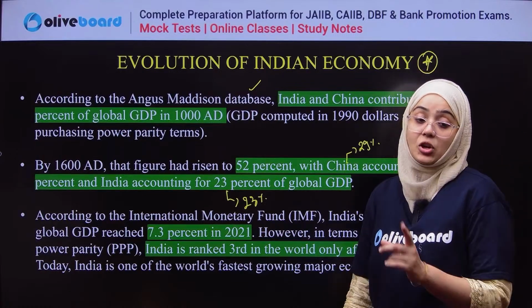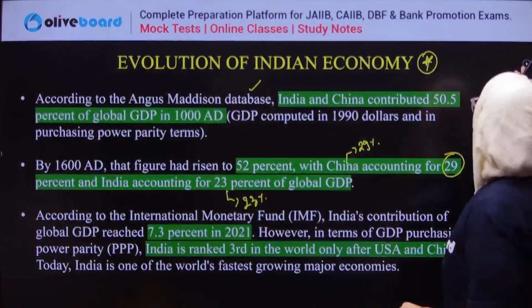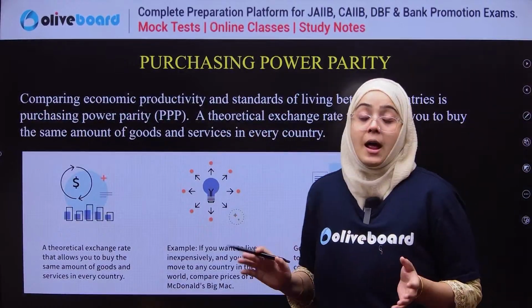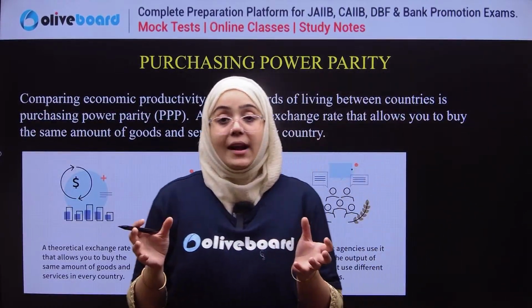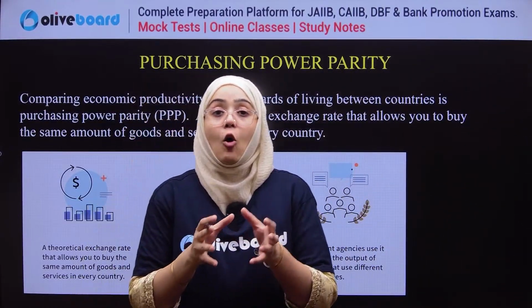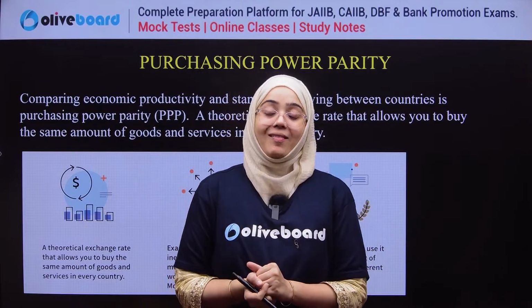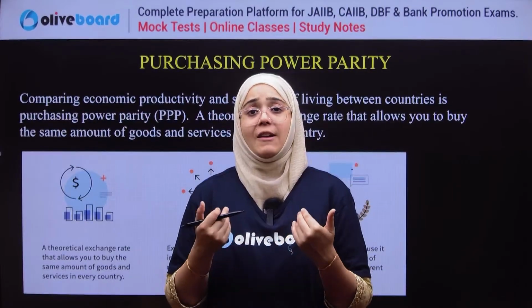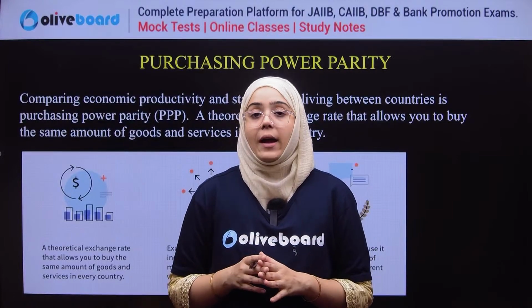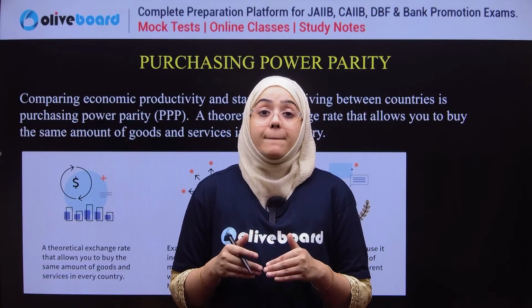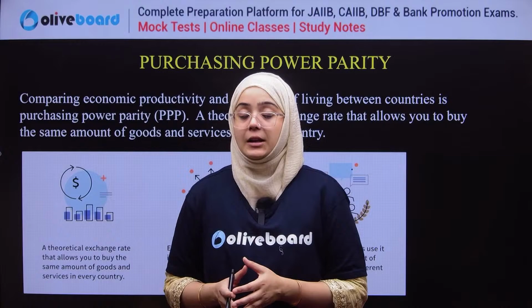Now, what is purchasing power parity? Purchasing power parity is actually comparing prices of the same basket of goods in different countries.